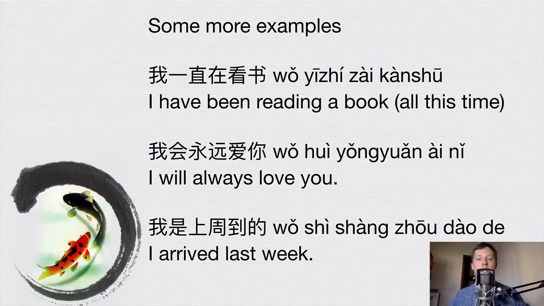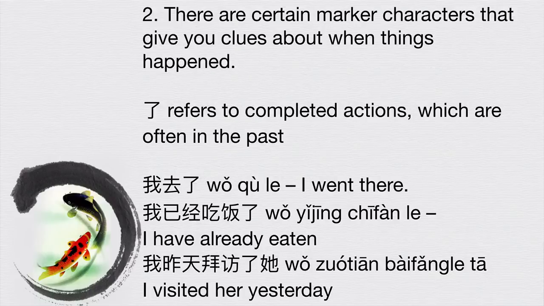I arrived last week. 上周 means last week. So it's clear when this action happened from the time word. The second thing is that there are certain marker characters or grammatical characters in Chinese that give you clues about when things happen. The first is 了, which I've talked about in previous videos. This refers to a completed action or a change of a situation. And a completed action often will have happened in the past.